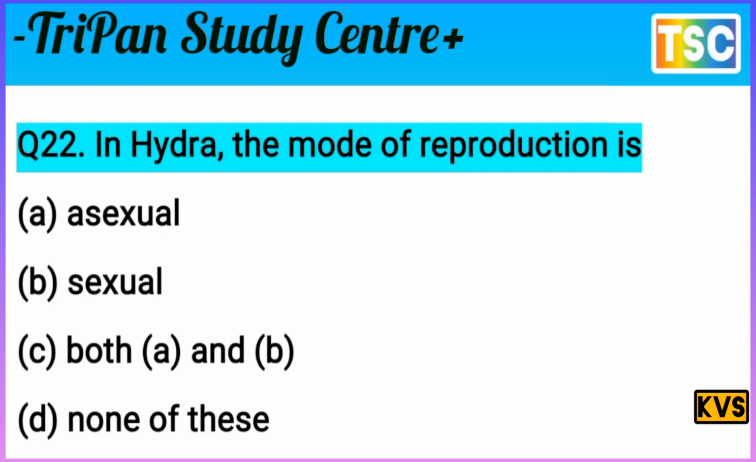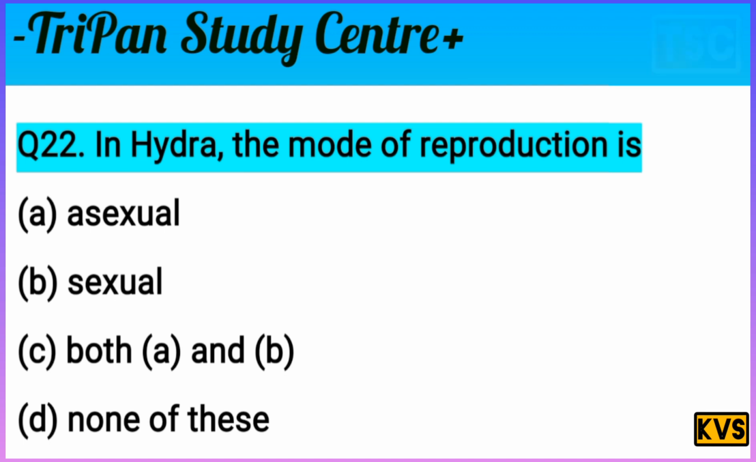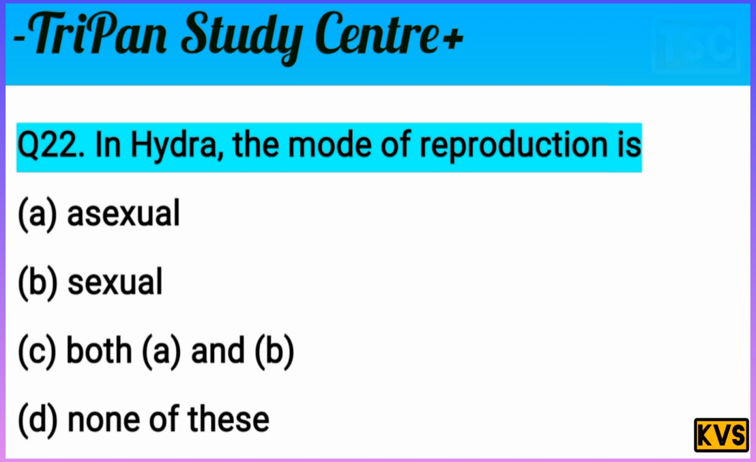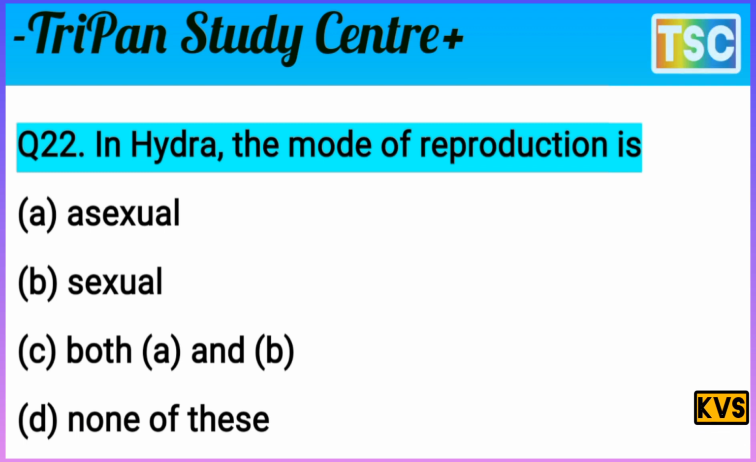Question: In Hydra, the mode of reproduction is. Hydra is important. There is a mode of reproduction here. A, asexual reproduction. B, sexual reproduction. C, both A and B. D, none of these. Do you understand the options? Asexual is option A here. B is sexual reproduction, and C is both A and B, and D is none of these. The question is interesting, but you write the correct answer in your notebook.